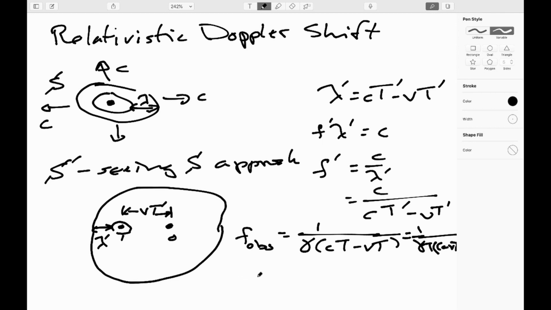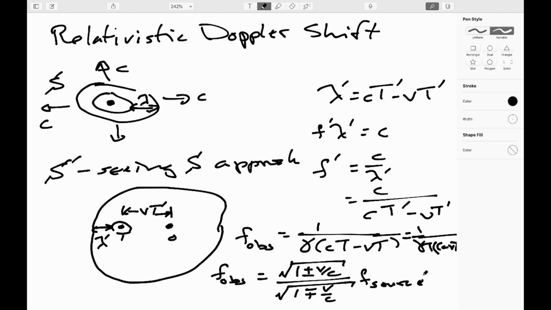All right. And we can again say that T is 1 over the frequency. So we can get rid of the T there if we put an f up there. Once you rearrange things a bit, I'll skip some tedious algebra, the result you end up with is that the frequency that gets observed is the square root of (1 plus or minus v over c) over the square root of (1 minus or plus v over c), times the frequency of the source.